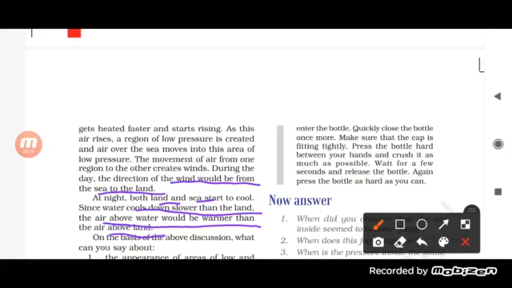So what happened? The land cools faster than the water. So the sea water, the air which is present above it will be what? It will consist of hot air, because the water takes time to cool down. It means the water cools down slower than the land. So the air which is present above the water would be warmer than the air which is present above the land.